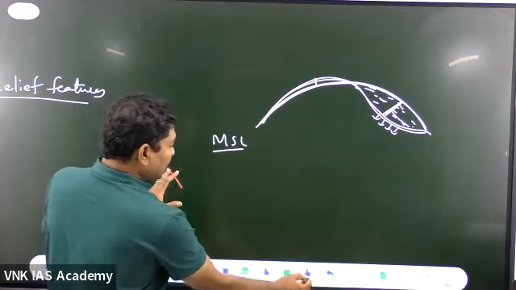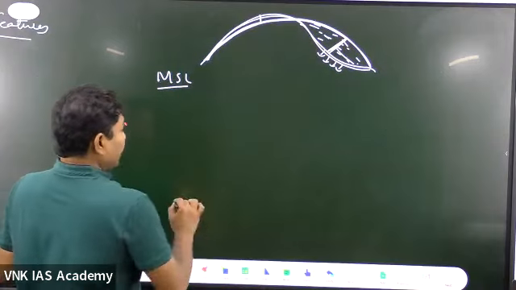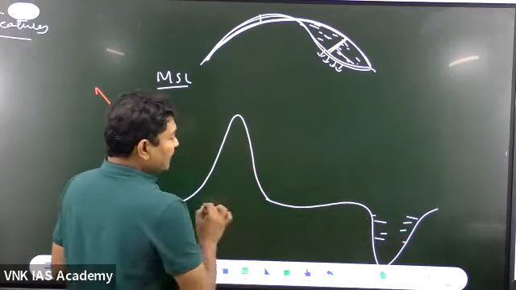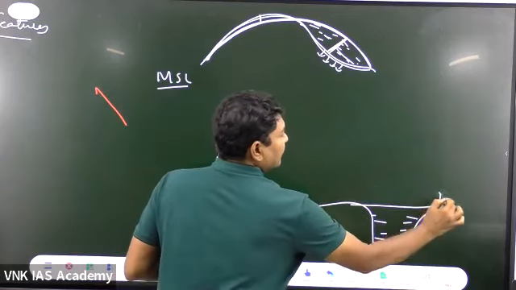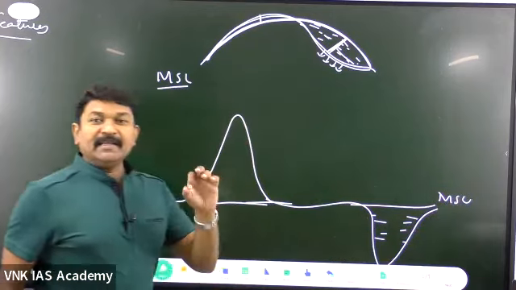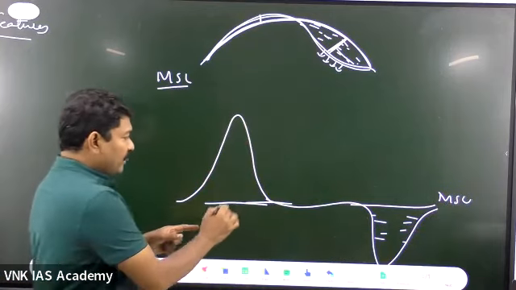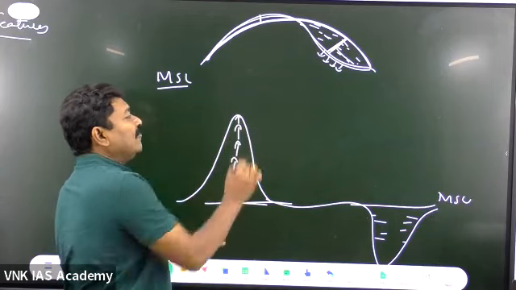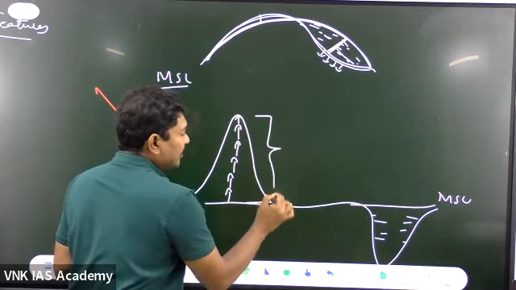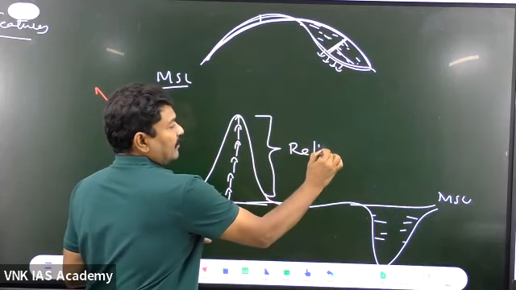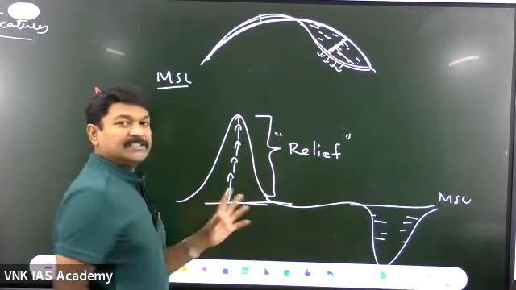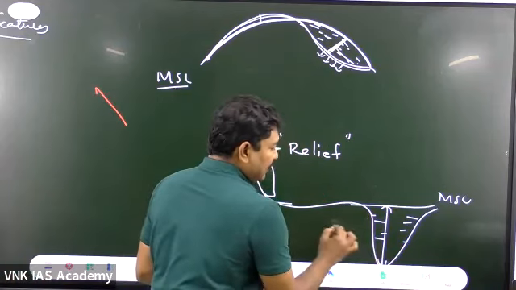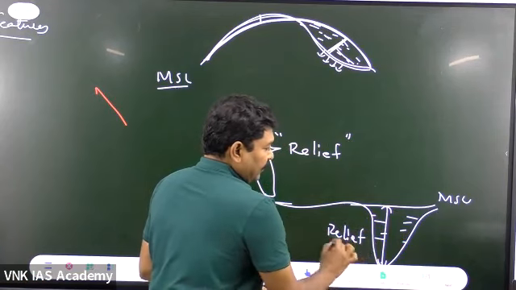If I draw the picture in a different format, like these are the mountains, these are the oceans, and this is the mean sea level, whatever the deviation from the mean sea level, right from here, whatever the deviation you can see, meaning the area got elevated up. This deviation is called the relief. And also this deviation is called the relief.